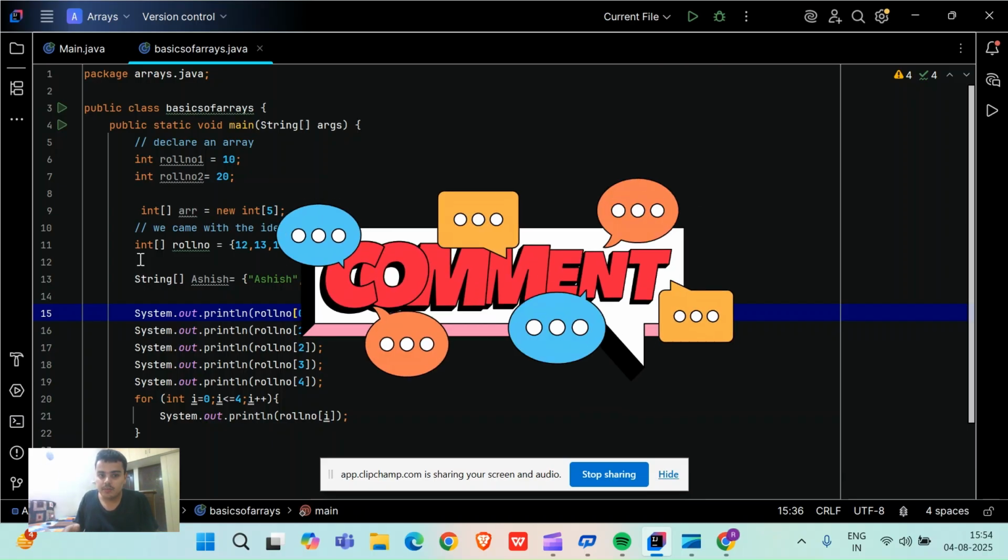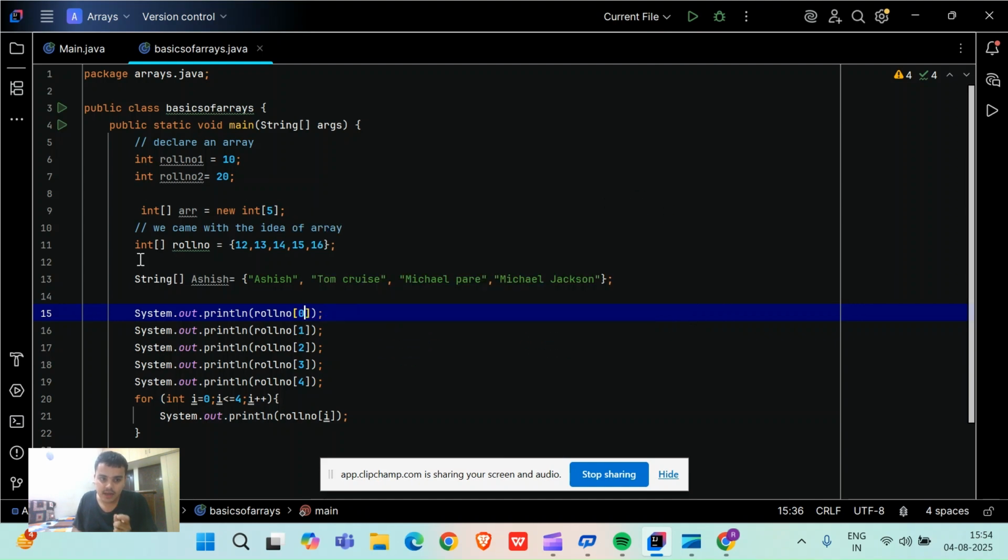Now let me come to the second point. The second point is, if I want to call the array, if I want to print a roll number, say roll number 12, what will I do? I will call by index values. Okay, what do I mean by index values? This 12 is not situated at the first index. The 13 is situated at the first index.